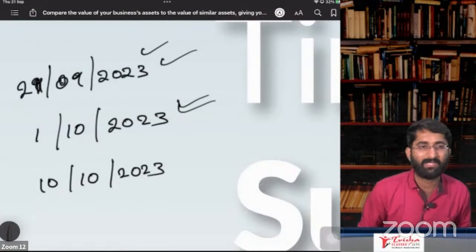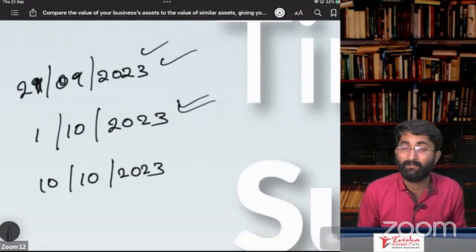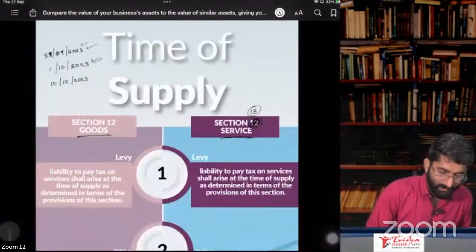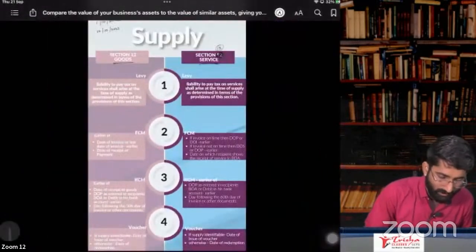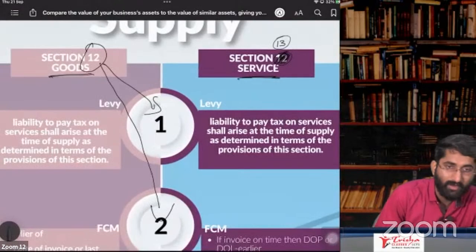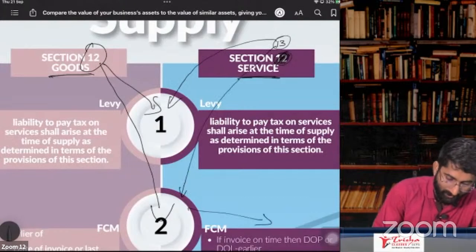Section number 12 is time of supply in case of goods. Section number 13 is time of supply in case of service. So first we will discuss all the section numbers. This is section number 12, subsection 1. Section number 12, subsection 2. You have to remember it like this. Section number 13, subsection 1. Section number 13, subsection 2. What is there in section number 13, subsection 2?